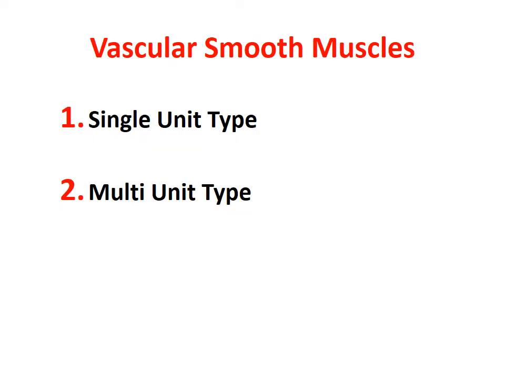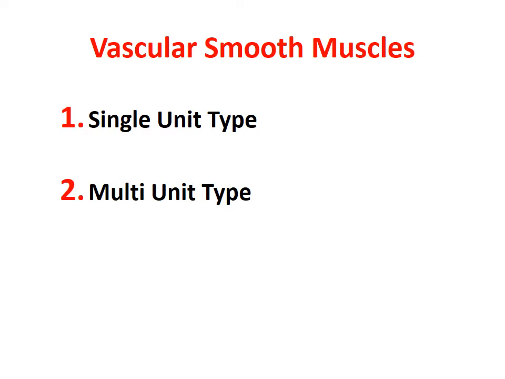Now let us say something about the vascular smooth muscle. This is very important. There are three types of muscle we have already described. One is skeletal muscle, which is striated, and cardiac muscle, which we described in detail, is also striated. In contrast, there is a kind of muscle known as smooth muscle, without any striation.